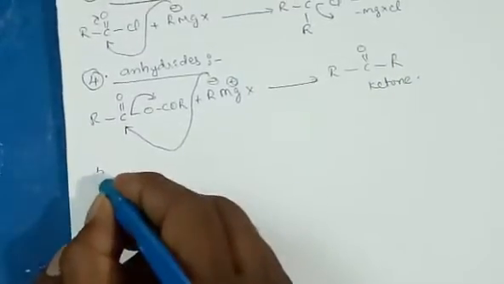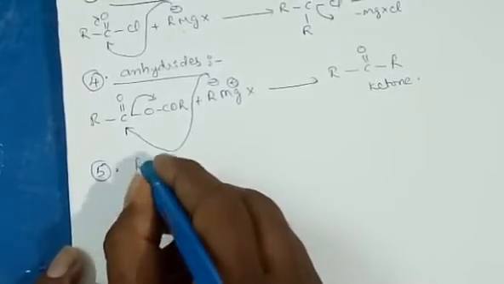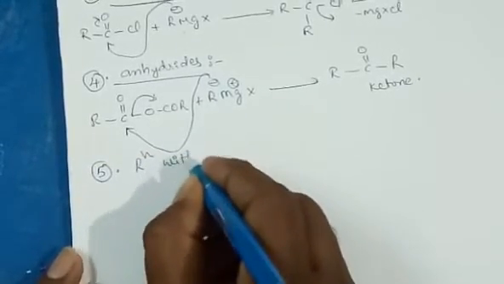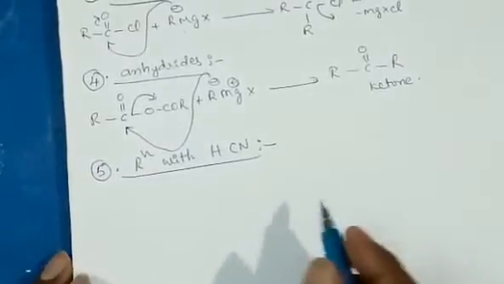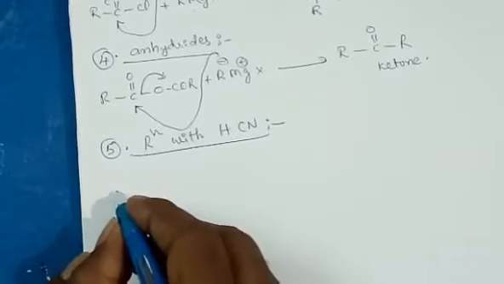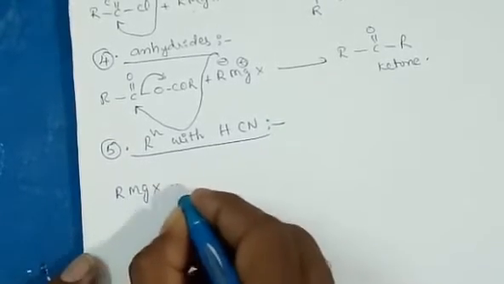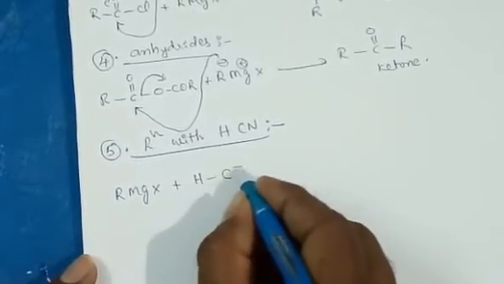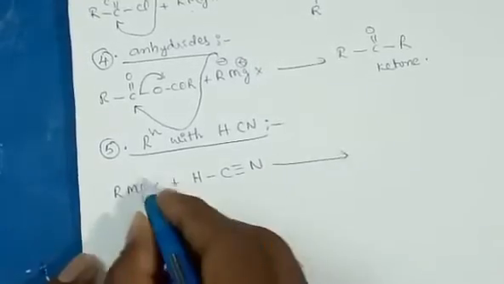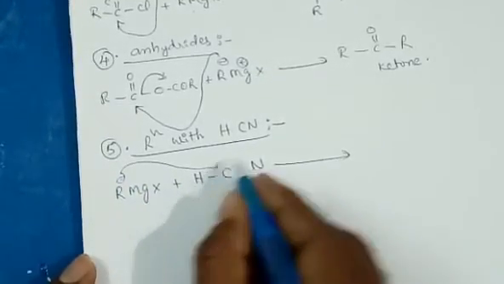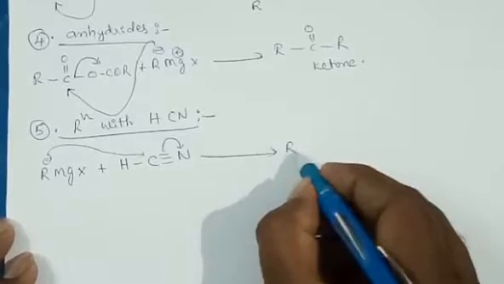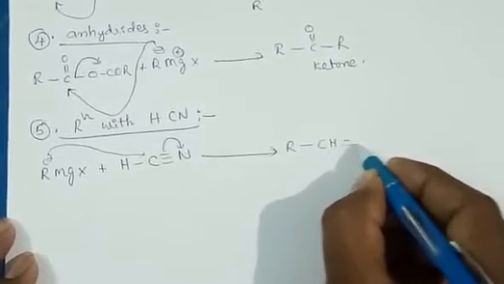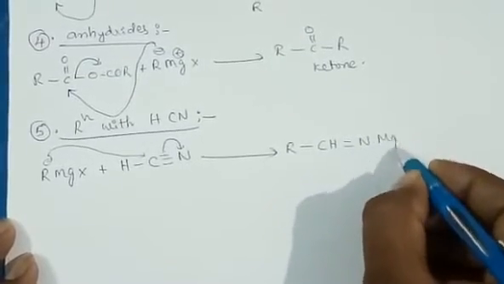And next, reaction with HCN, hydrogen cyanide. Whenever Grignard reagent reacts with hydrogen cyanide, R minus comes and attacks here. The intermediate is formed like this, RCH double bond N MgX.